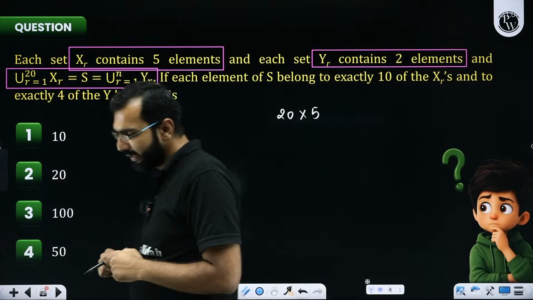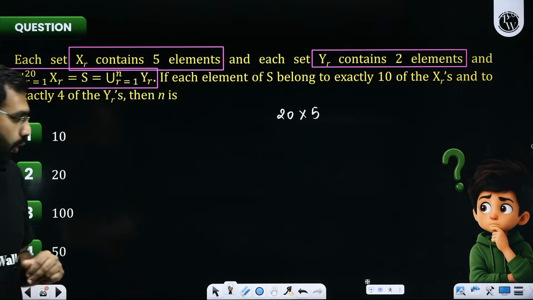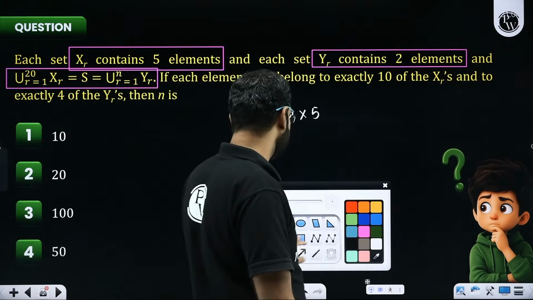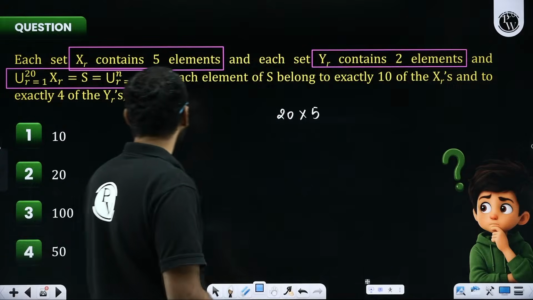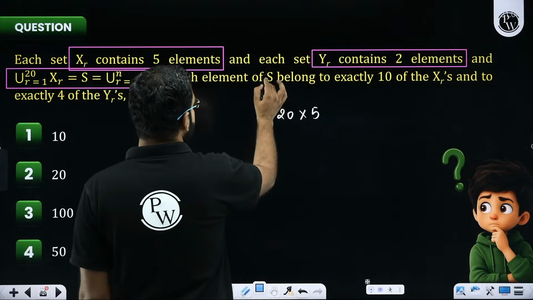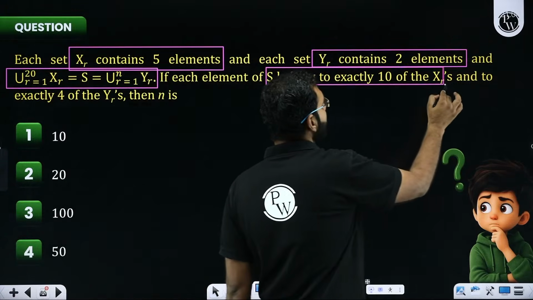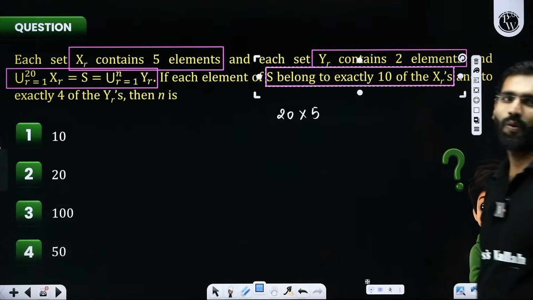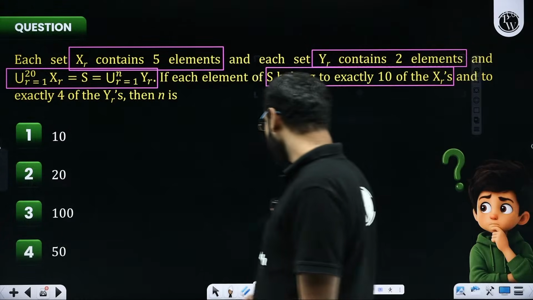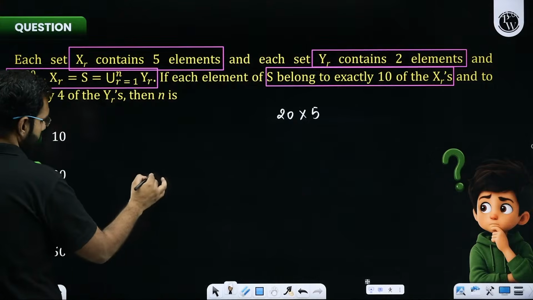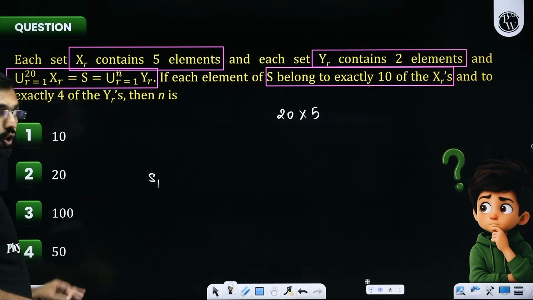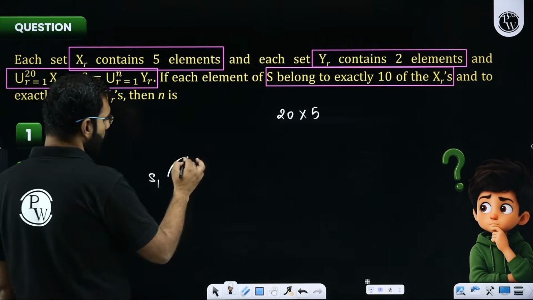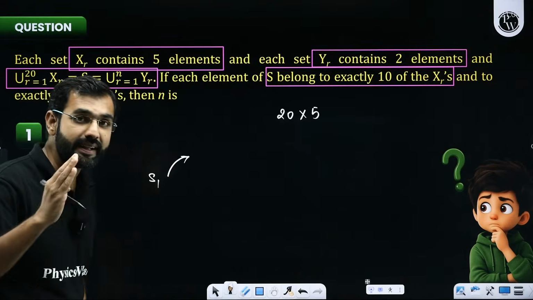But am I really making any mistake here? Let me read the whole question. I did not read it completely. Let me read it. I am told each element of S belongs to exactly 10 of the XRs. What does it mean? It means, let's say there is a student 1. So student 1 will participate in actually 10 sports.